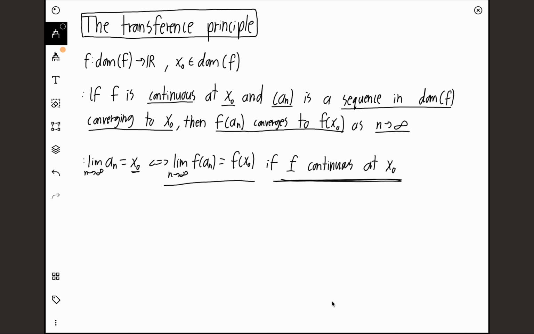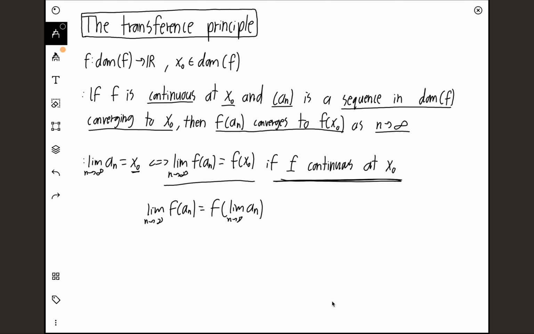And again, what this is really saying is you can put the limit inside of a function. So the limit as n goes to infinity of f of an equals f of the limit as n goes to infinity of an. So basically we can put this limit inside of the function argument, but only if f is continuous at the limit of the sequence.